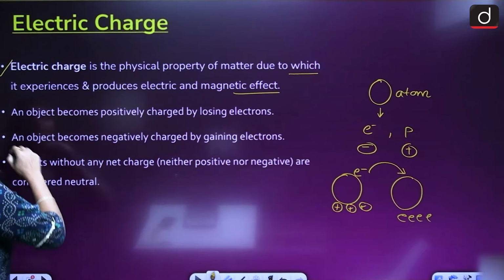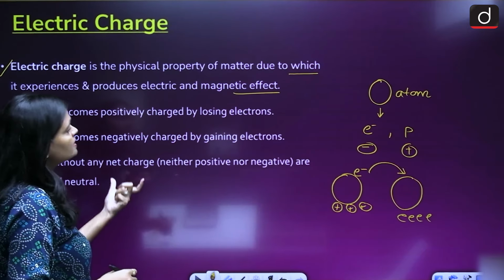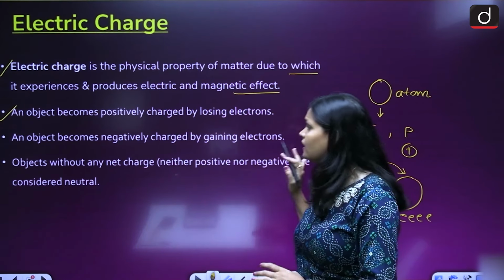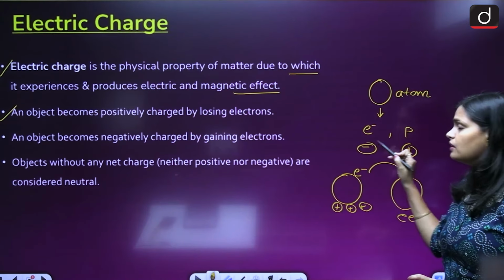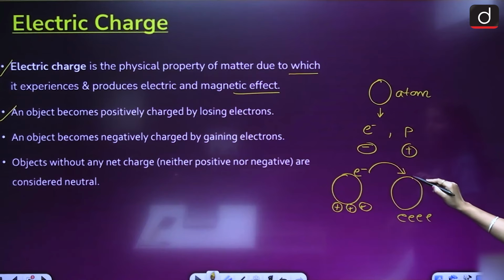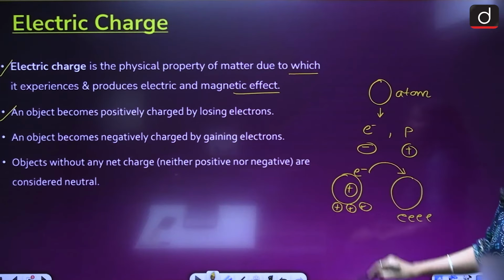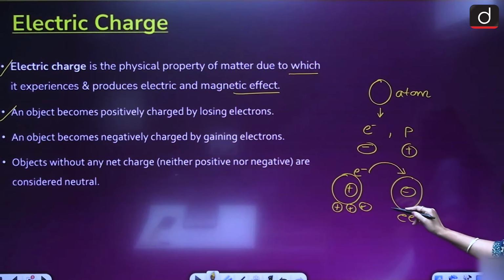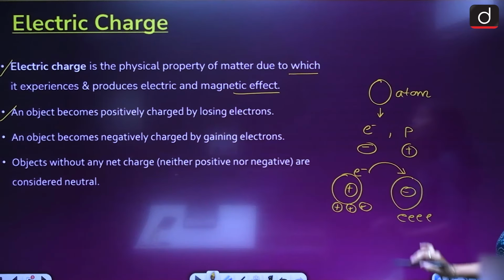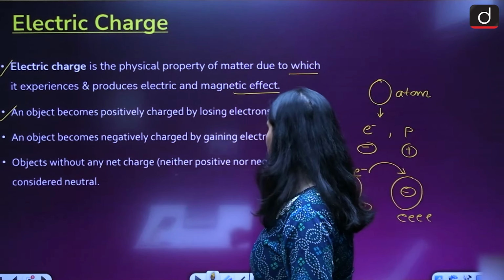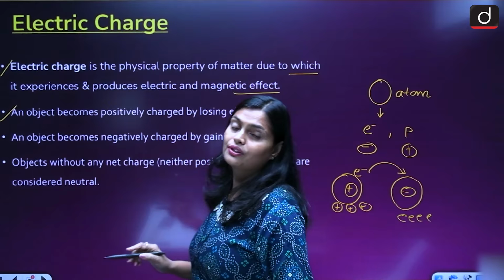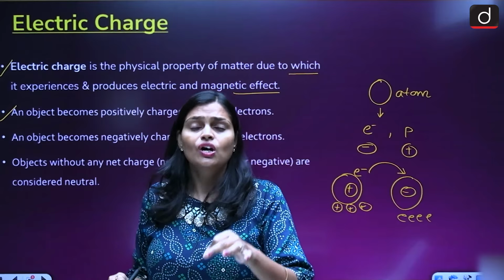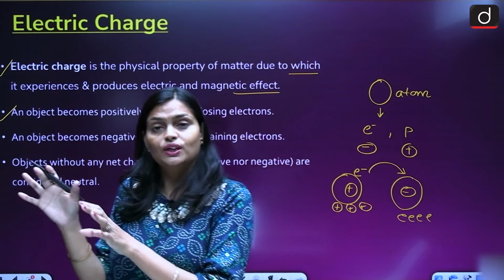An object becomes positively charged by losing electrons, and becomes negatively charged when it gains electrons from another object. Objects without any net charge are considered neutral, having equal positive and negative charge.